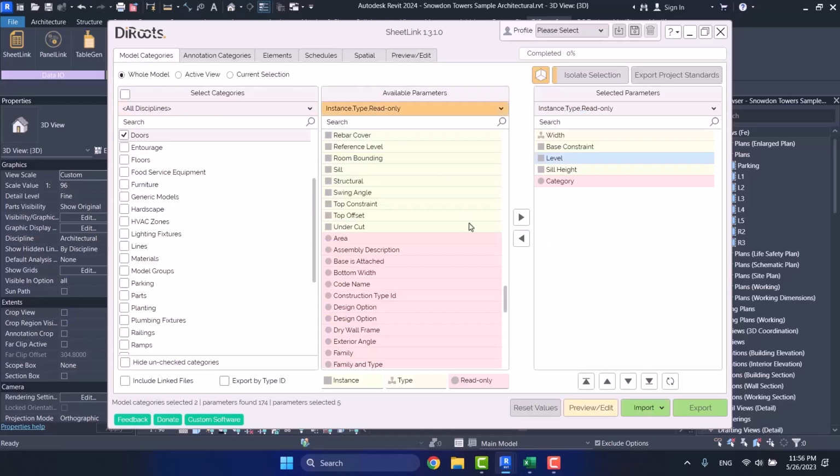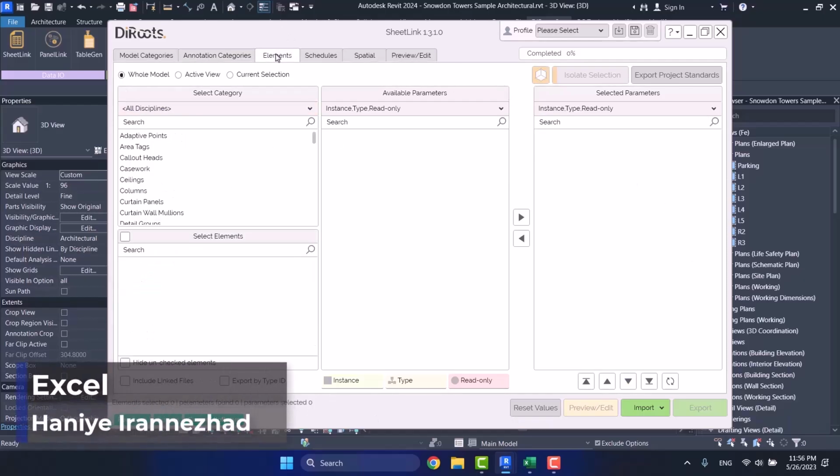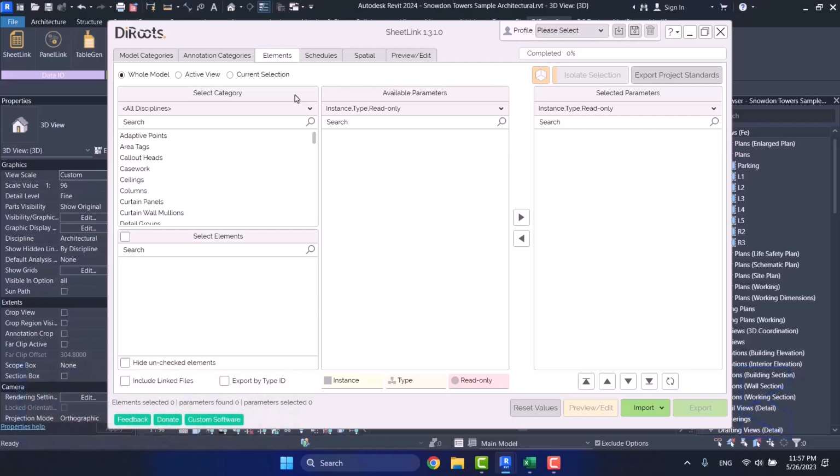So that's the model category tab that we discussed its options together. And all the things that we have discussed here are also true for annotation categories. You here only have different categories, but as you see, its options are the same. In next sessions, we will talk about different tabs and we discuss some points.